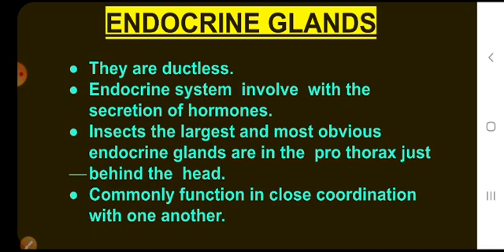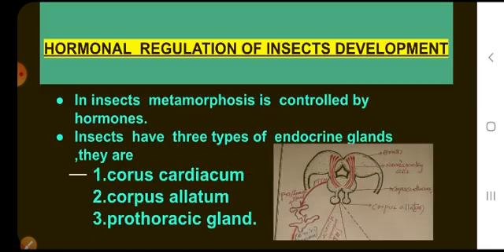In insects, growth and metamorphosis are dependent on endocrine glands. In insects, metamorphosis is controlled by hormones. These hormones are released from the endocrine glands. Insects have 3 types of endocrine glands: corpus cardiacum, corpora allata and prothoracic gland.